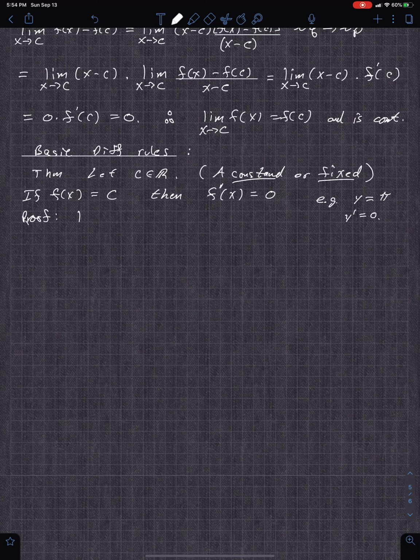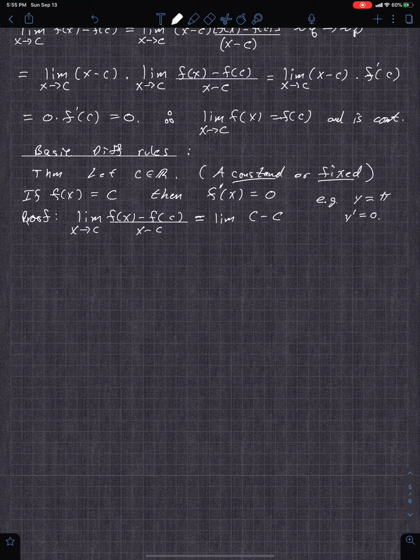So basically, if you just do the limit of f of x minus f of c all over x minus c as x approaches c, that's equal to the limit. Now what's f of x? What's f of c? Well, f of anything is just c.